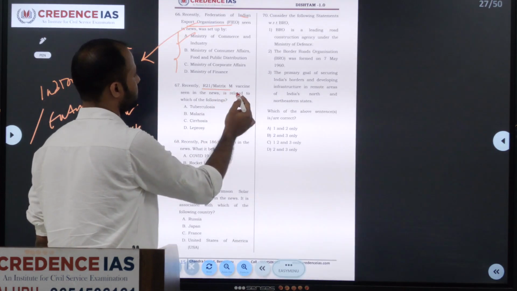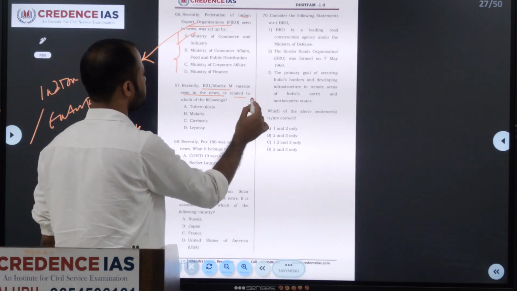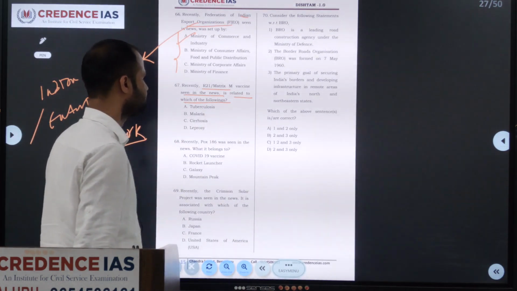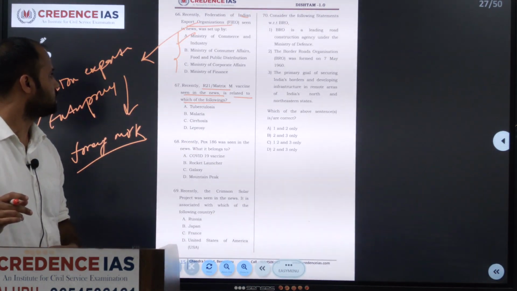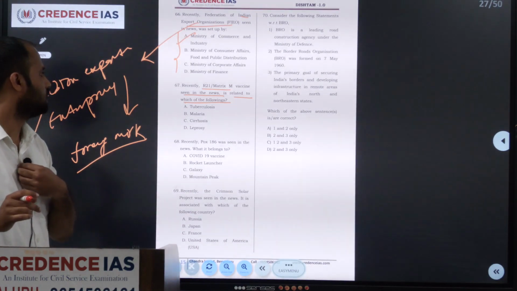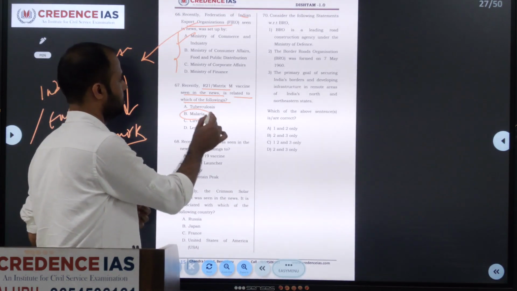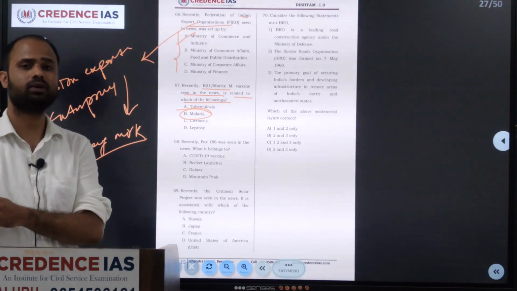Recently, the R21 Matrix-M vaccine was seen in the news. It is in regard to which of the following? So R21 Matrix-M is a vaccine for malaria. It is developed by the University of Oxford.